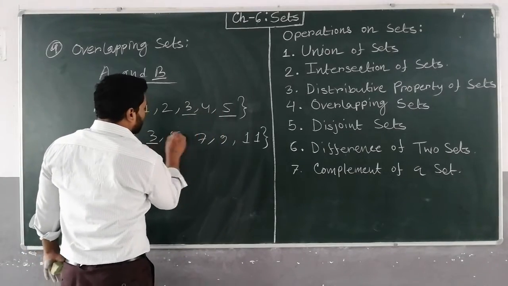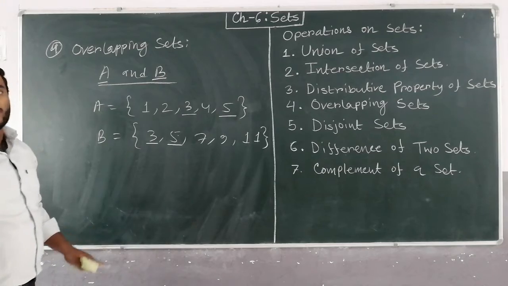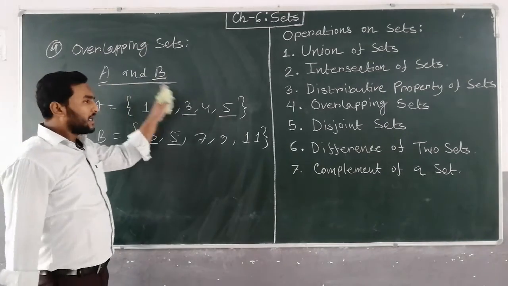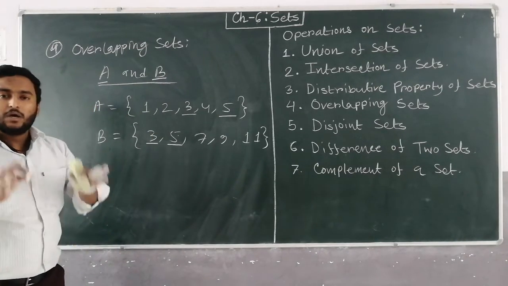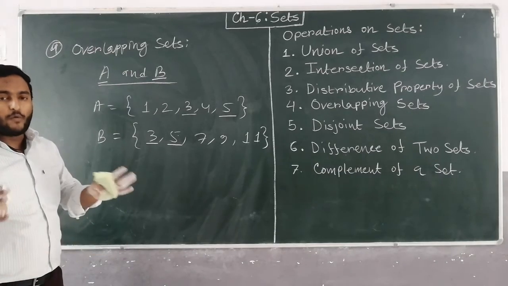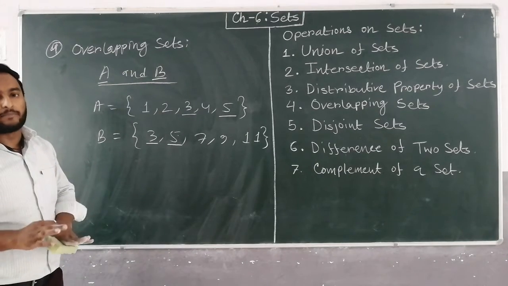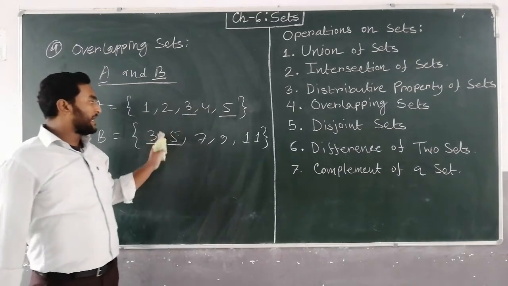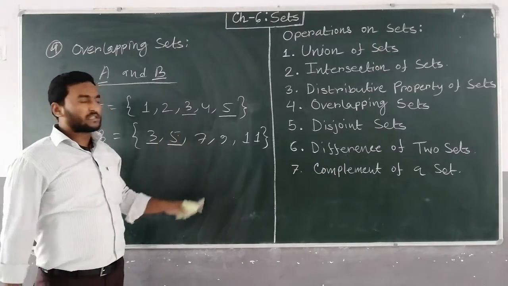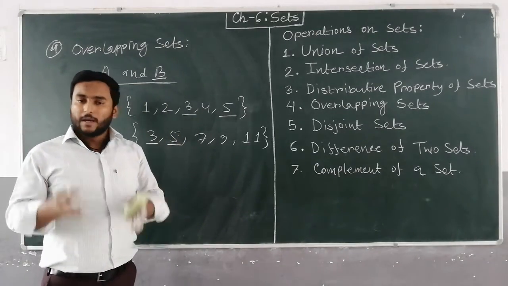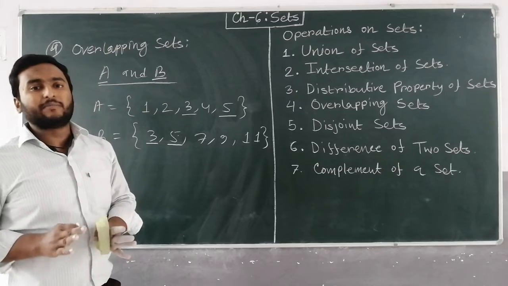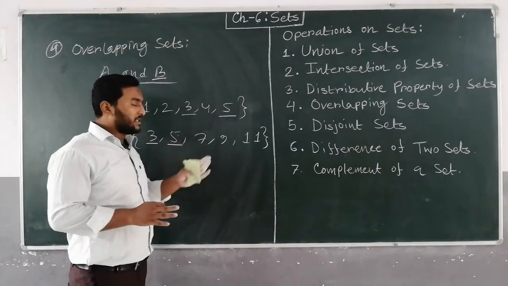These two elements are common between these two sets. So that's why we say that A and B are overlapping. Overlapping means some part is common between them. At least one element will be common. Here two elements are common, but at least a minimum of one element will be common between these two sets.